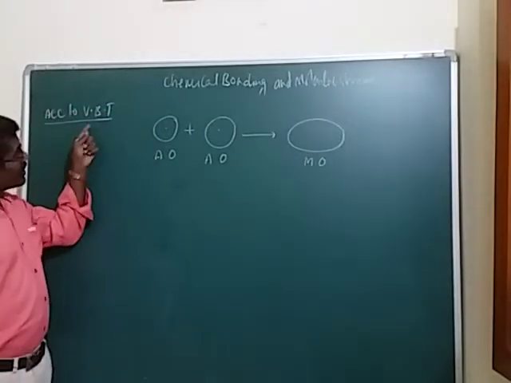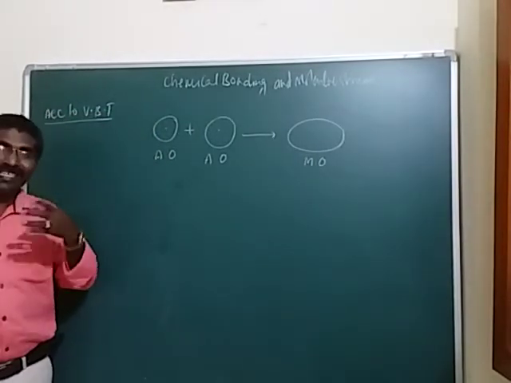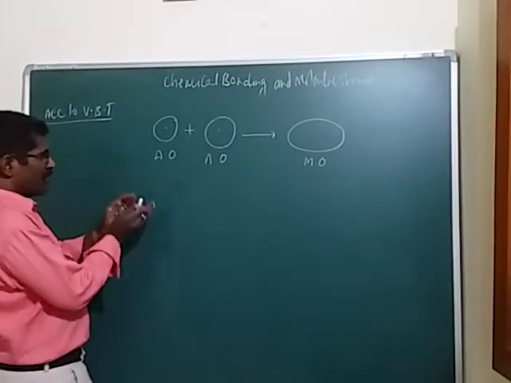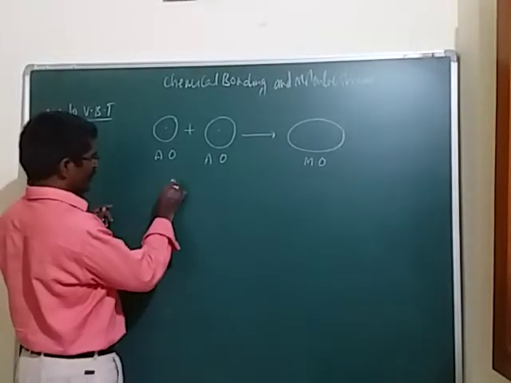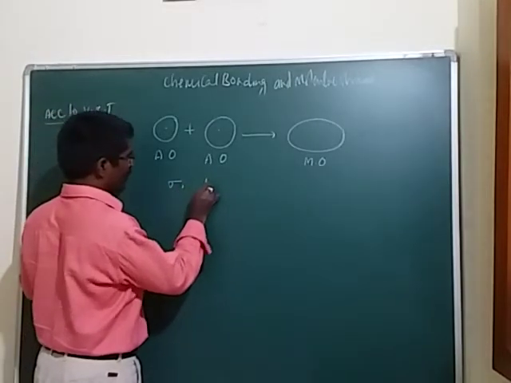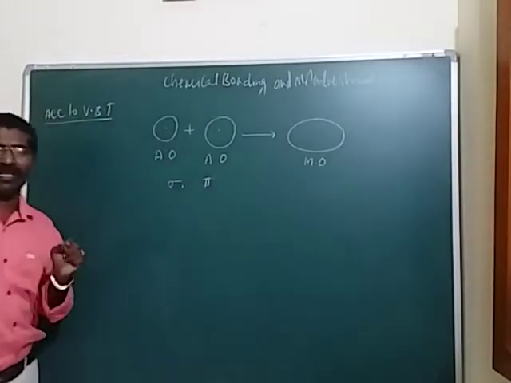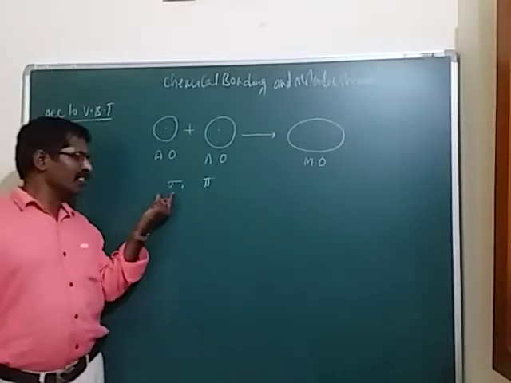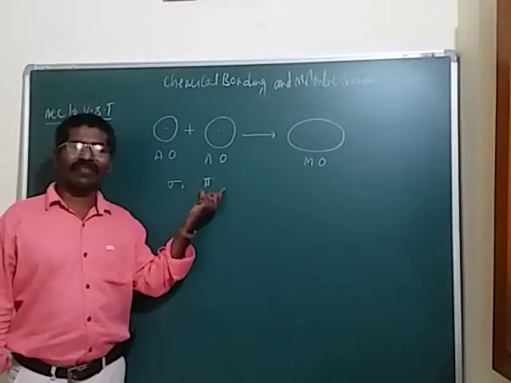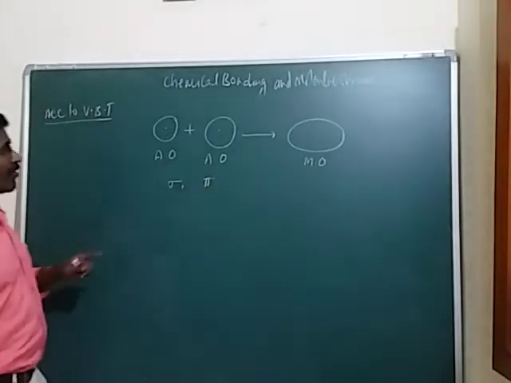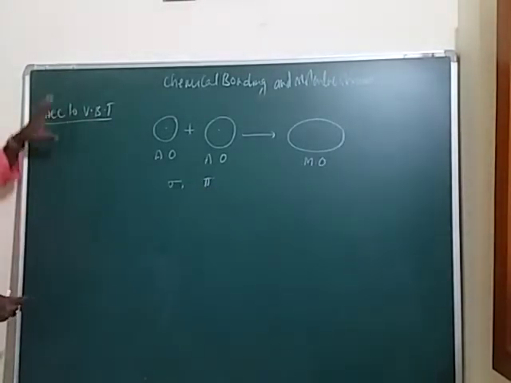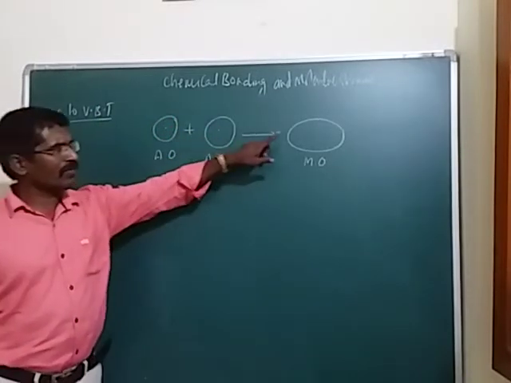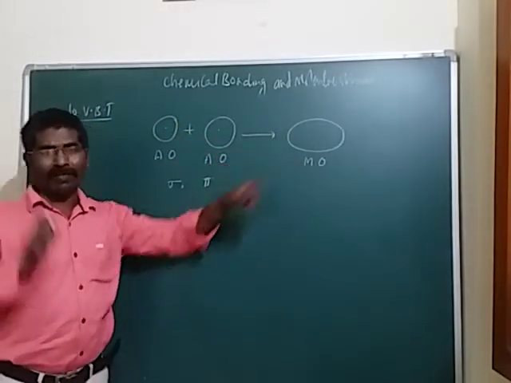But according to this concept, these bonds are categorized into two types: one is the sigma bond and the next is the pi bond formation. The sigma bond is the strong bond and the pi bond is the weaker bond. According to valence bond theory, two atomic orbitals are combined to form one molecular orbital.